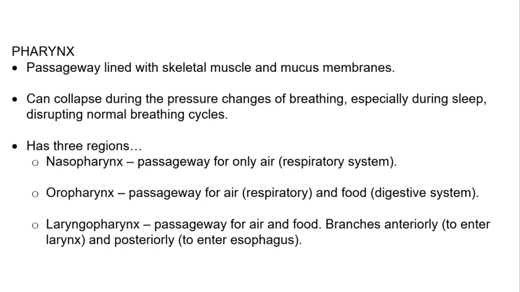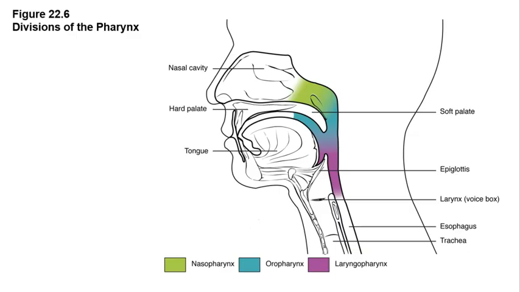The laryngopharynx is the inferior-most region of the pharynx. It is also a passageway for both food and air. It branches anteriorly to enter the larynx, which is a respiratory system structure, and branches posteriorly to enter the esophagus, which is a digestive system structure. Figure 22.6 examines the regions of the pharynx.